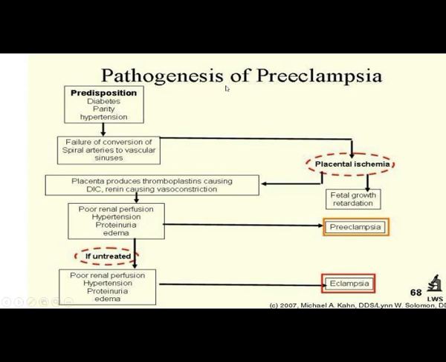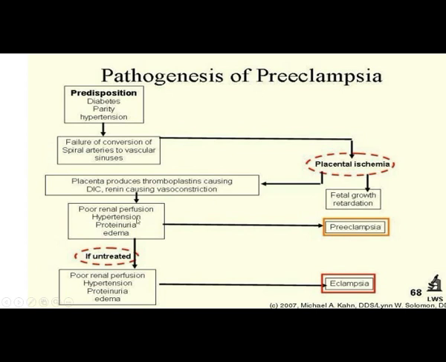Next, we can see the pathogenesis of preeclampsia. We already told there is a predisposition of diabetes, parity and hypertension that leads to failure of conversion of spiral arteries to the vascular site. That leads to placental ischemia. Then the placenta produces thromboplastin causing disseminated intravascular coagulation, and renin causing vasoconstriction.